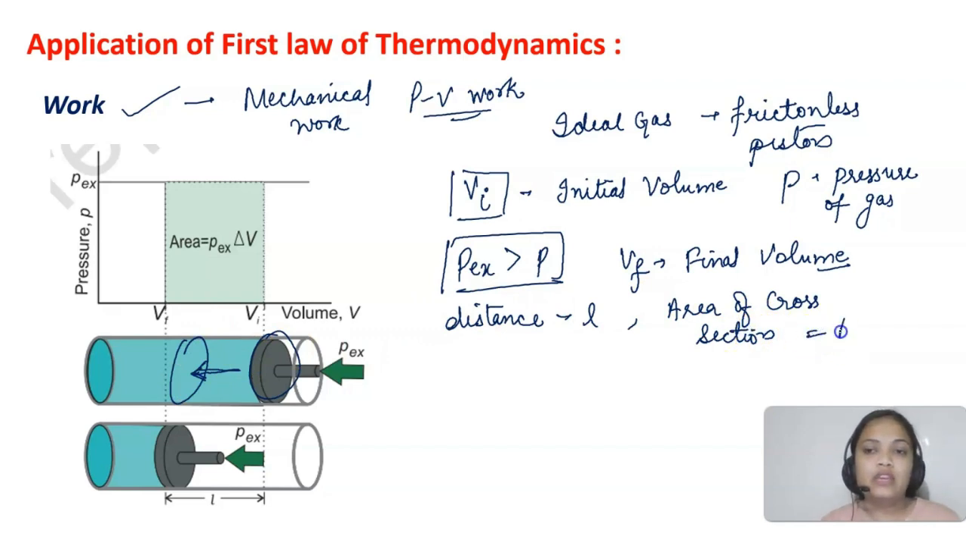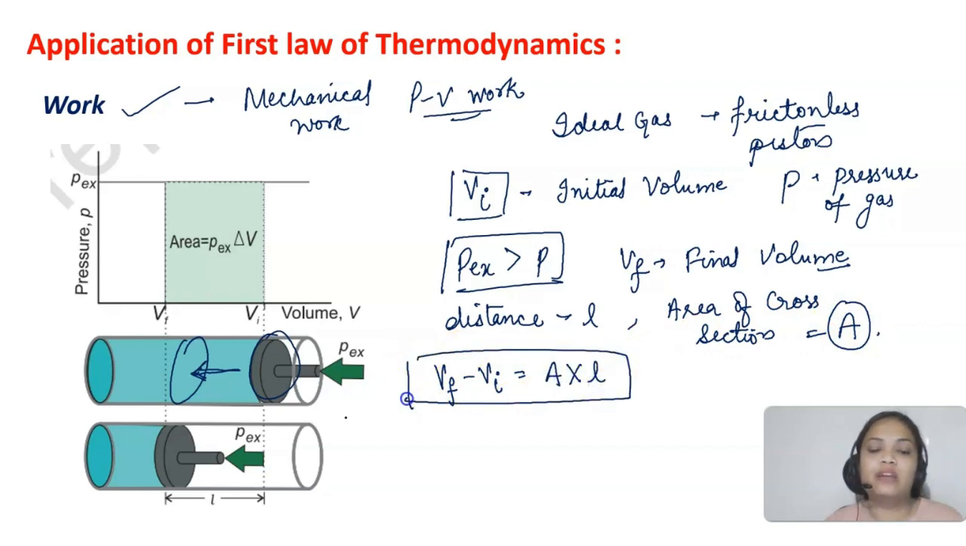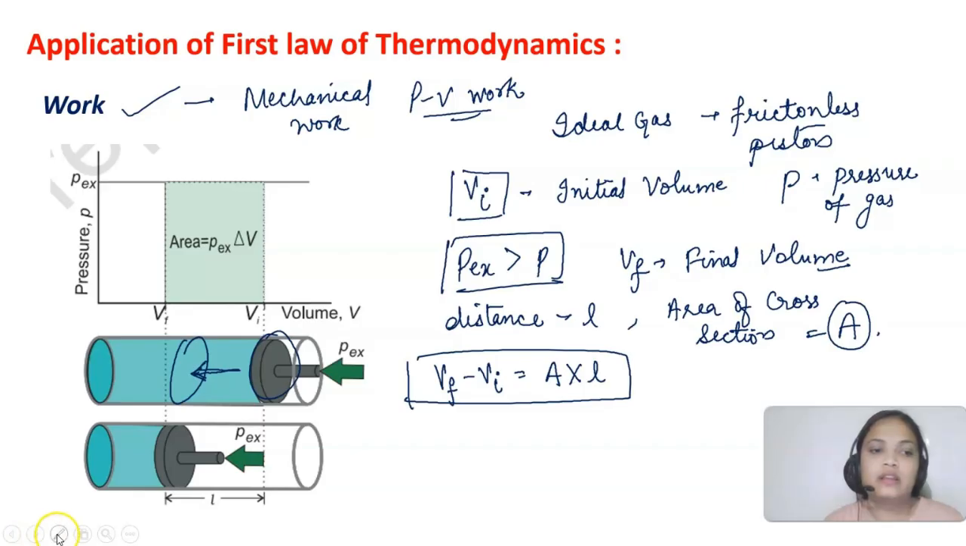So we have to find out the work done. Now, the volume change Vf minus Vi will be A into L. Area into length is volume, right? So Vf minus Vi will be area into length. This is the volume change that I am talking about, and let's say this is delta V. Delta V is the volume change.